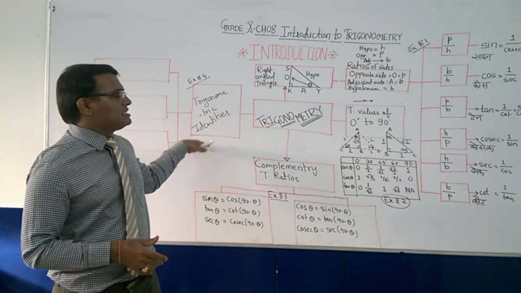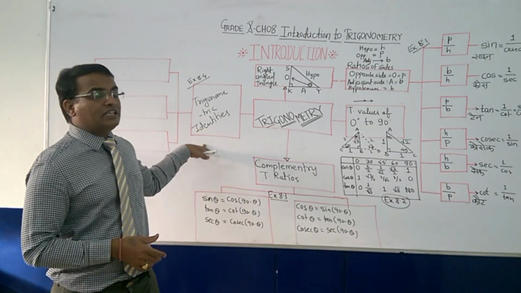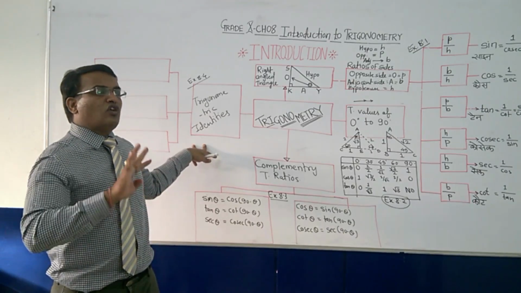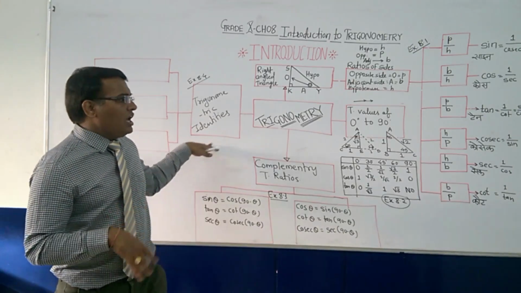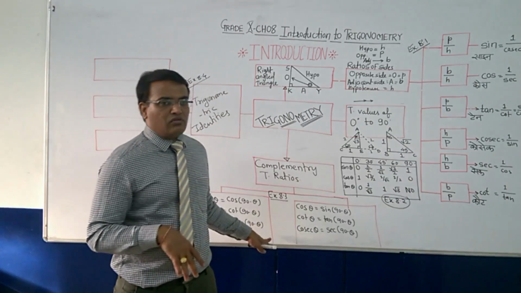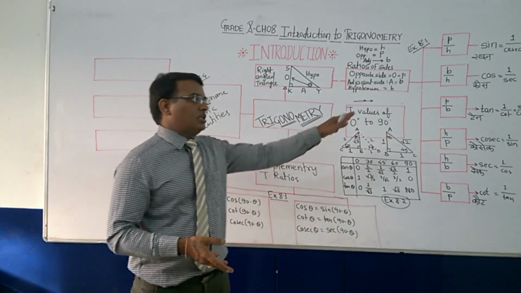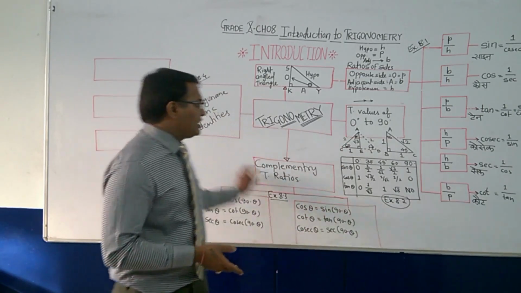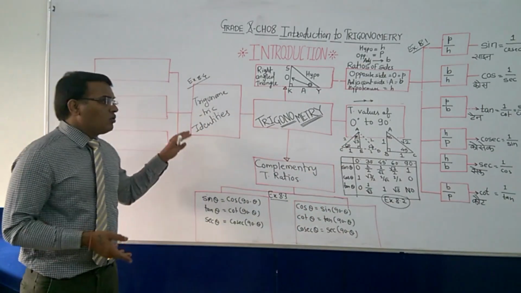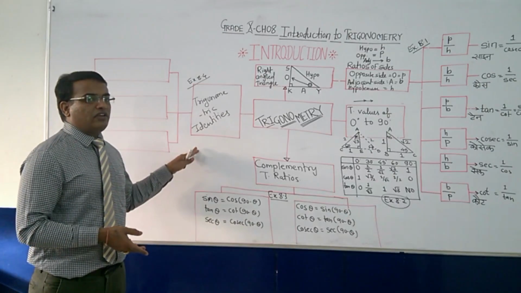One sum from this exercise or these identities will surely come for 4 marks. A 2 mark or 3 mark question can also come from these three exercises, but 101% one question for 4 marks will surely be there.